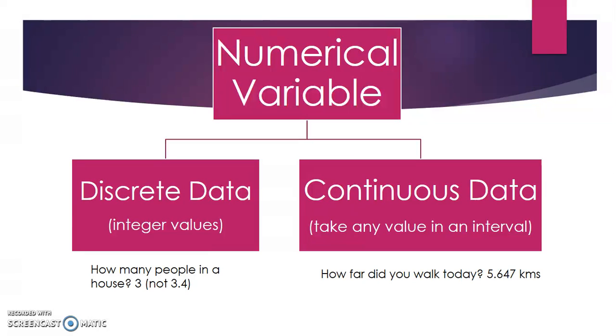Within numerical variables, we've got two different types, discrete data and continuous data. Discrete data are integer values, so whole numbers. How many people are in a house? 3 or 4. We couldn't have 3.4. Continuous data takes any values within a reasonable interval for that question. So how far did you walk today? 5.647 kilometers is a value within a reasonable interval.